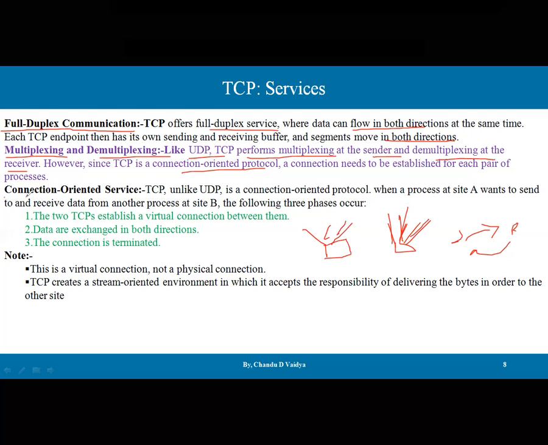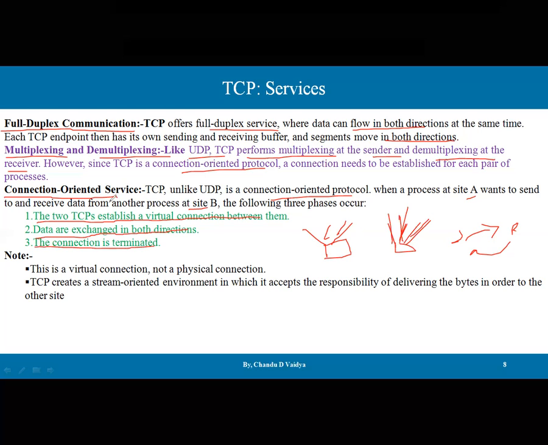Then another service is the connection-oriented service. As we know, TCP is a connection-oriented protocol. When the process at site A wants to send data to and receive data from another process at site B, the following three phases occur. The very first, we have to establish a virtual connection between them. Then data are exchanged in both directions, and third, the connection is terminated.